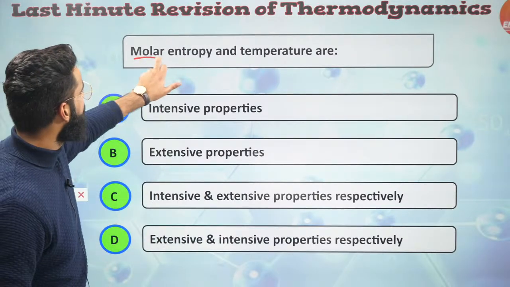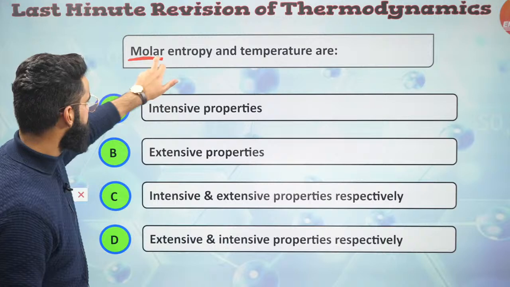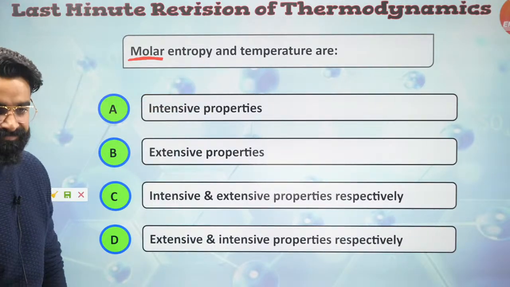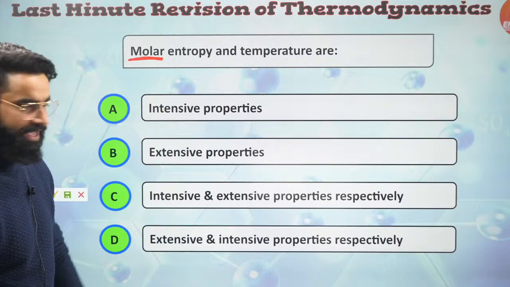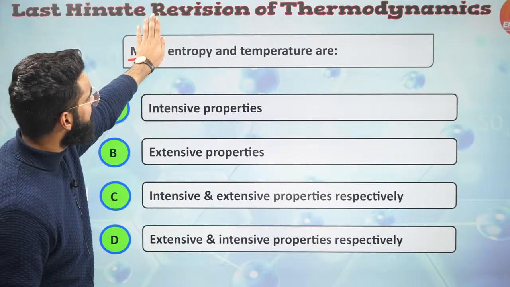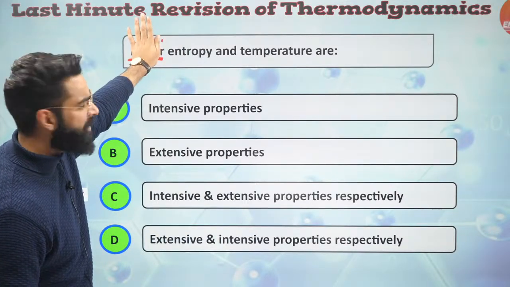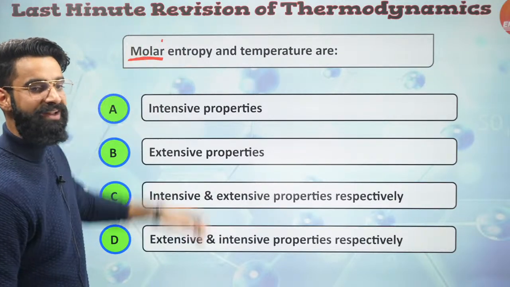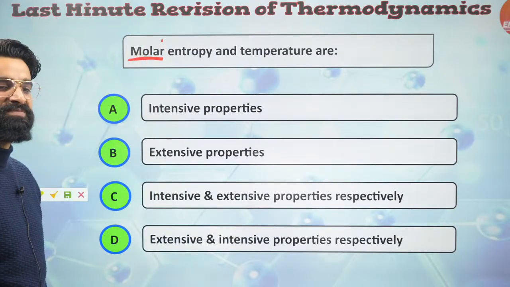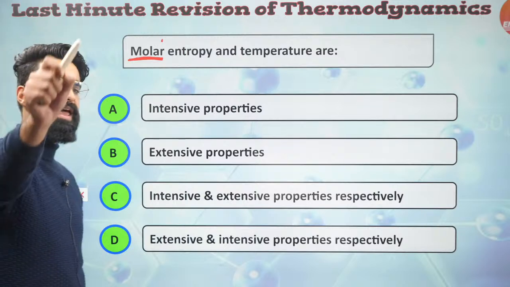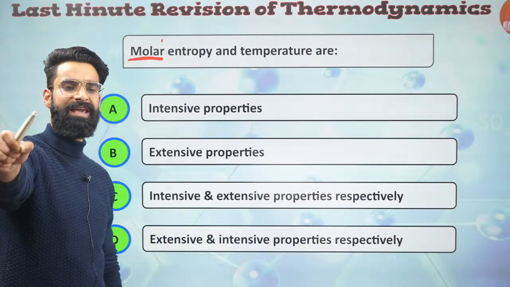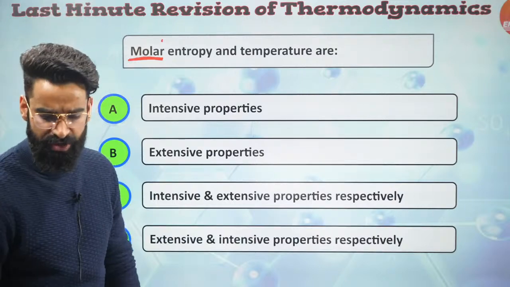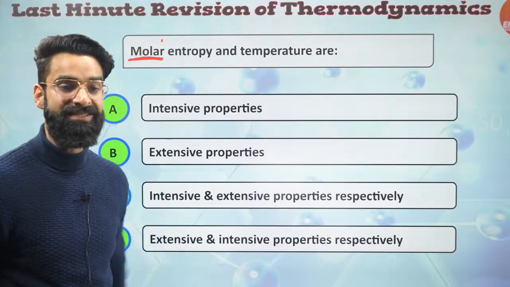Well, people, this is the molar entropy. Do not forget it. This is molar entropy, entropy per unit mole. If it was only entropy, then definitely only entropy would have been extensive, but this is molar entropy. Yes, this is entropy of the substance per unit mole. Whenever an extensive property is expressed per unit mass, per unit mole, or per unit volume, it becomes intensive.